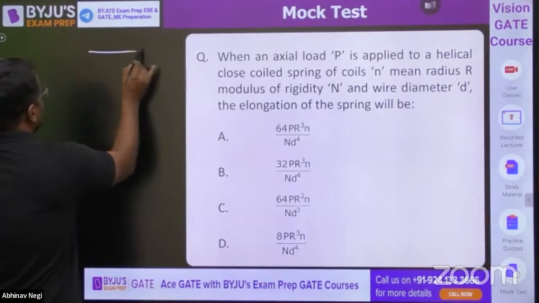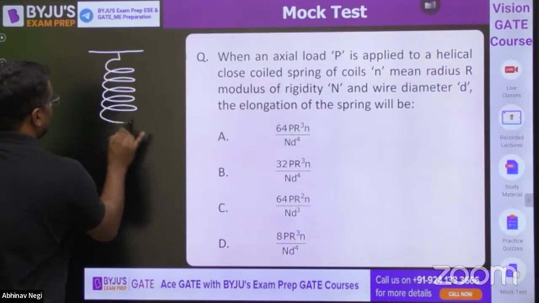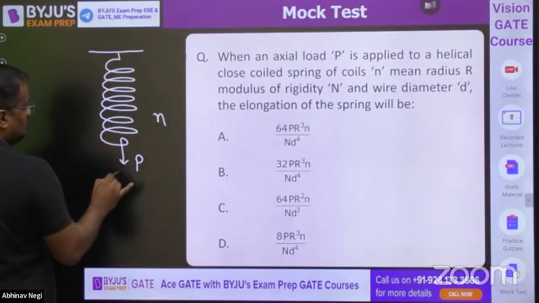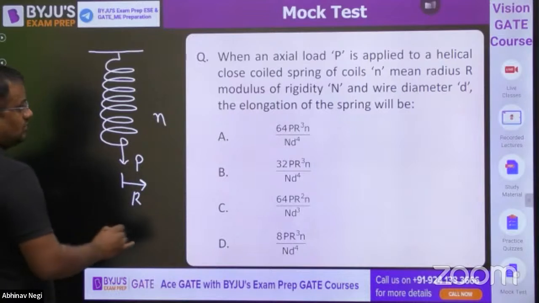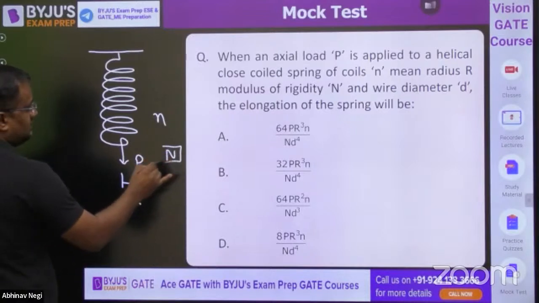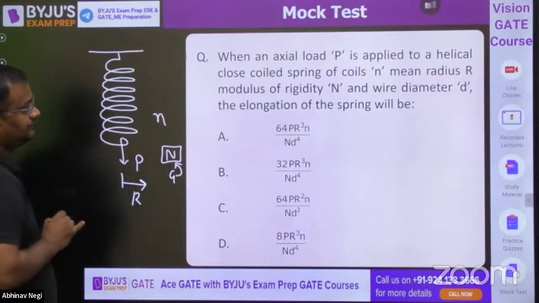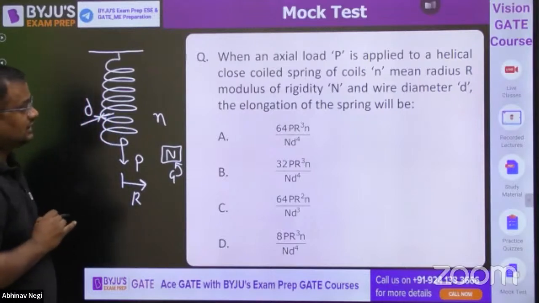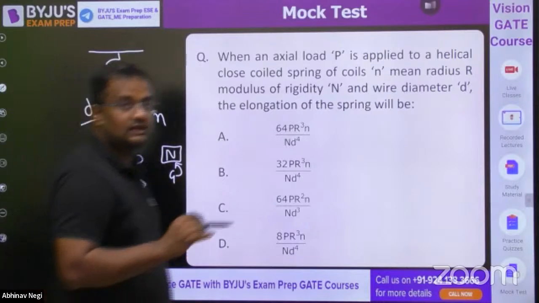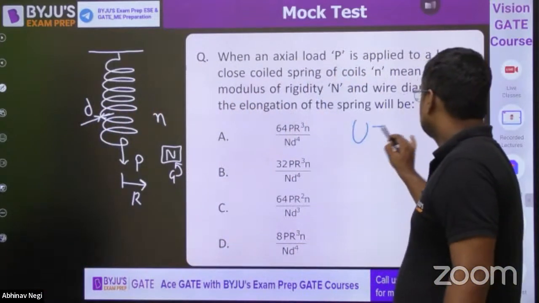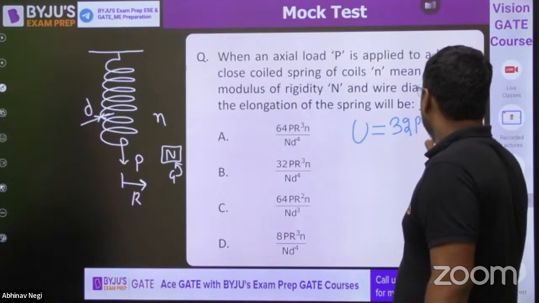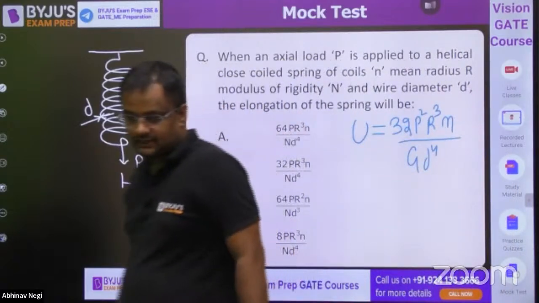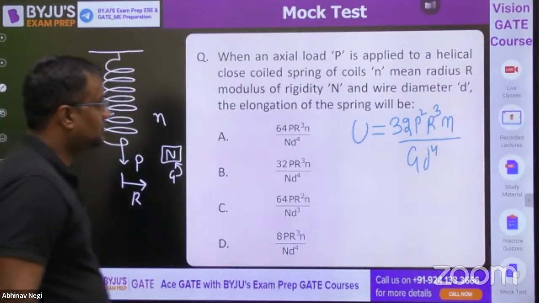Closed coil helical spring is this one. P load is applied. Number of turns is N. The mean diameter is R. Modulus of rigidity is N. We generally represent it as G, but here it is represented as N. And diameter of the wire is D. Then the elongation of the spring will be. The strain energy of the spring is 32 P squared R cubed N by G D to the power 4.